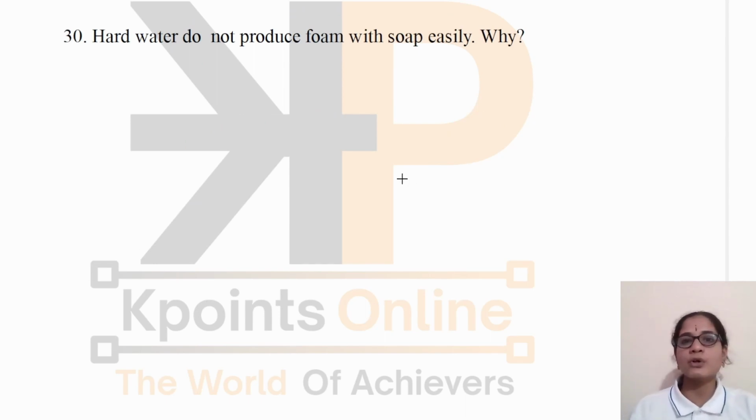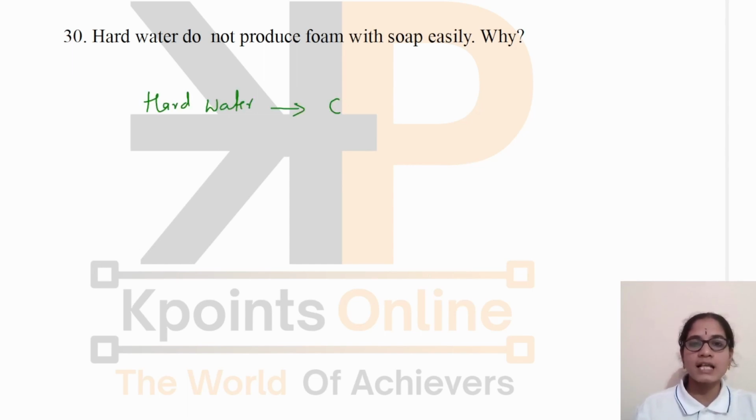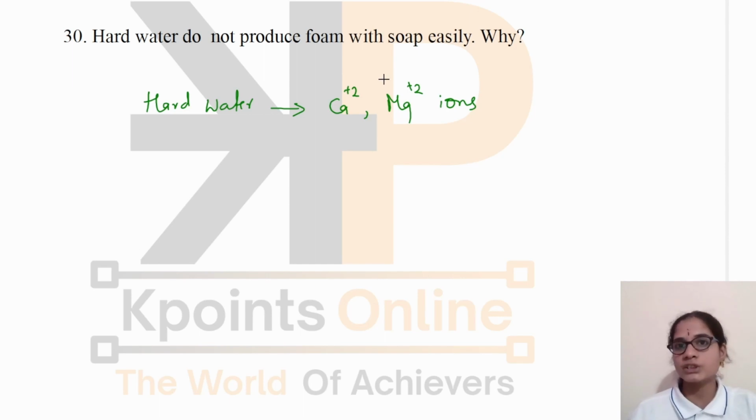Hard water does not produce foam with soap easily. Why? We know that hard water contains calcium or magnesium ions. The salts of calcium and magnesium are present in hard water. What happens is they will replace the sodium or potassium ions of the soap molecule.